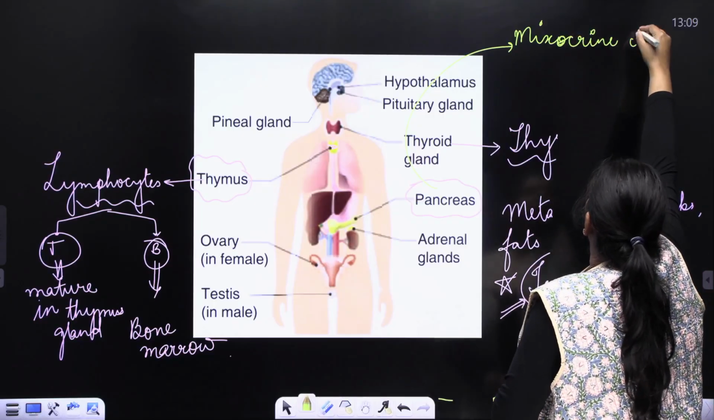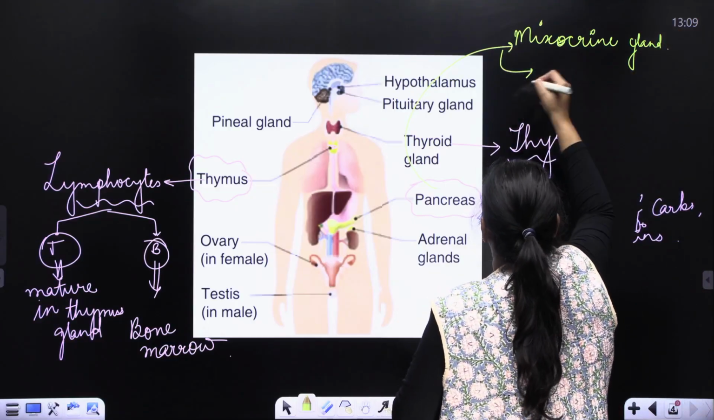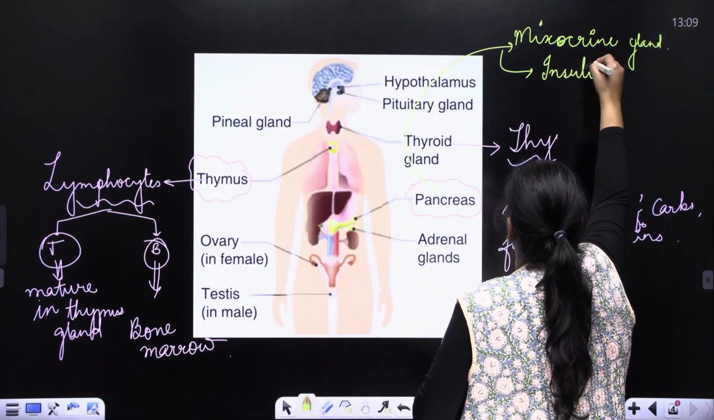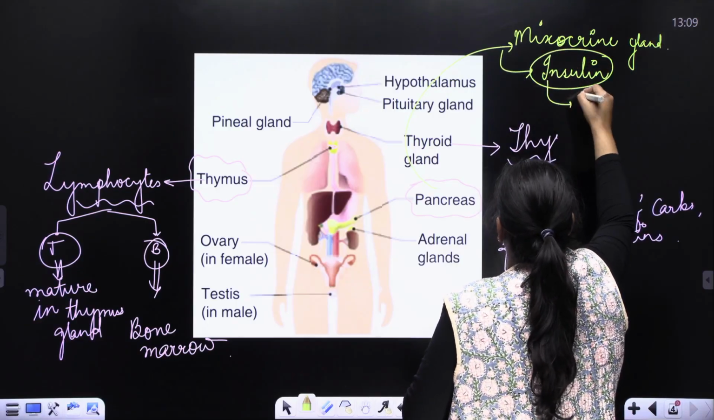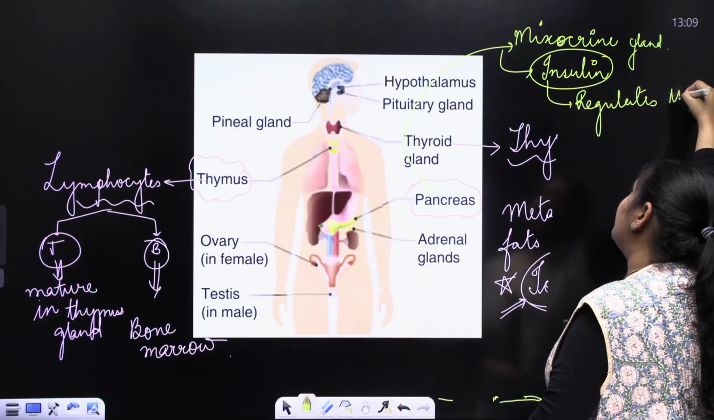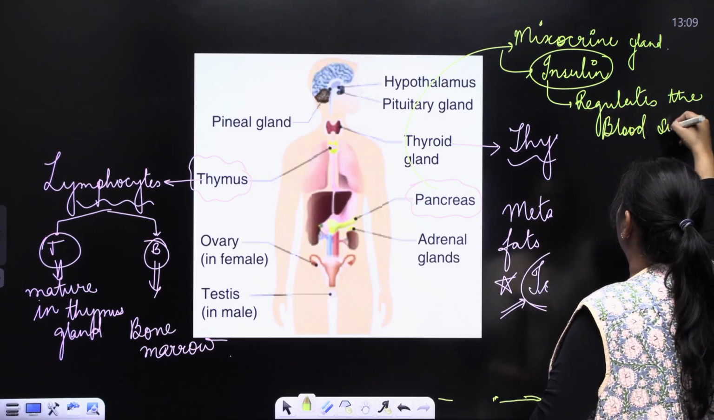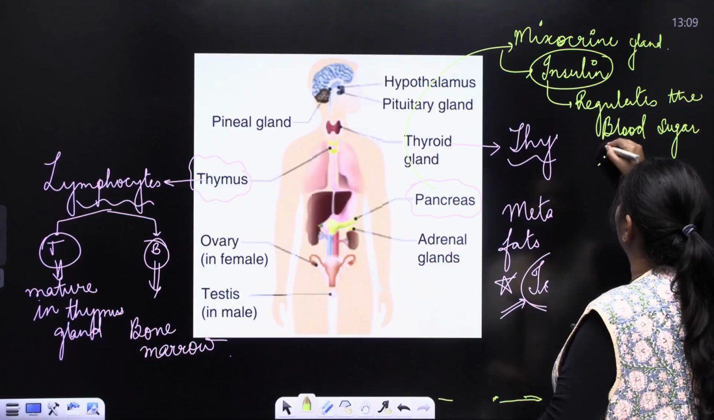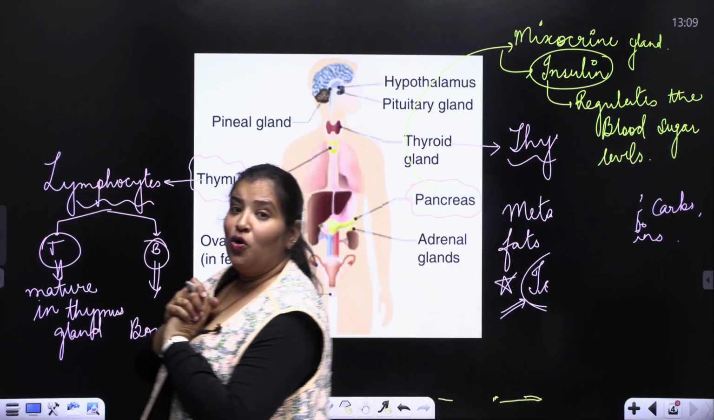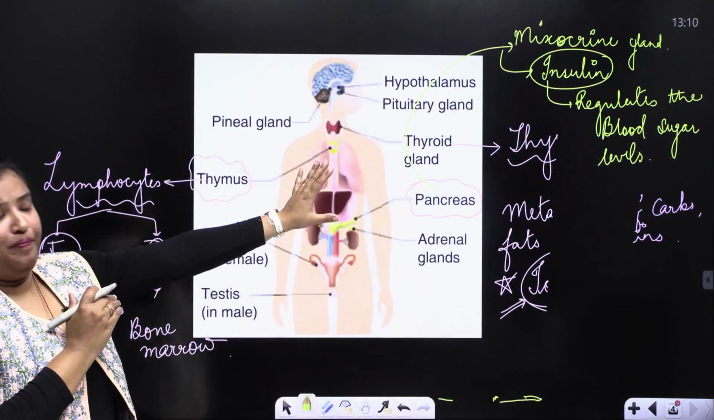Pancreas is a mixed gland. Clear? And what is it secreting? It mainly secretes insulin. And what is this insulin doing? It regulates the blood sugar levels. I hope I'm clear. So it is regulating the blood sugar levels, insulin, right?